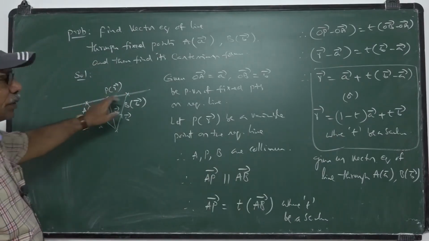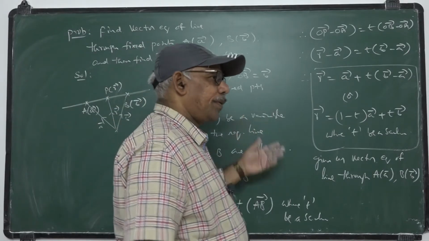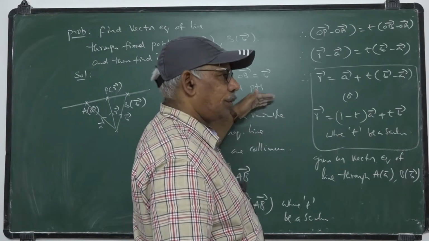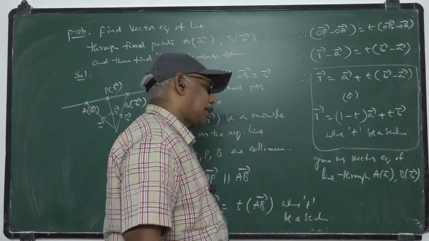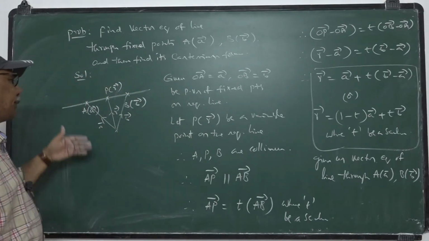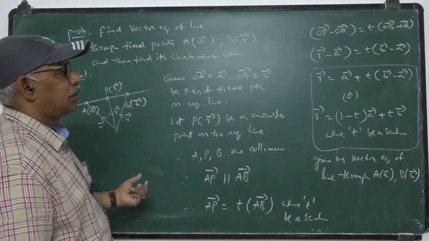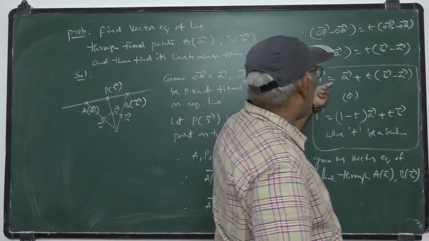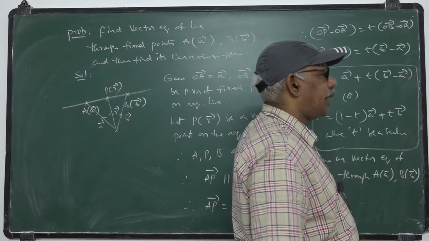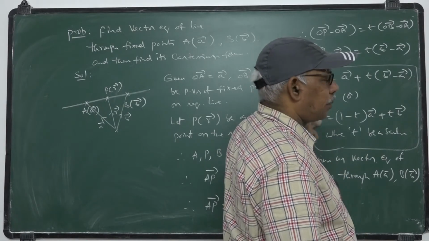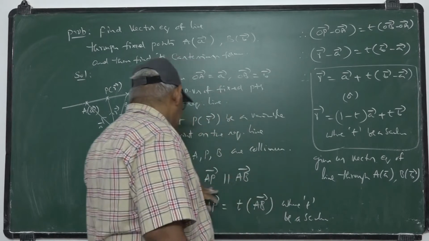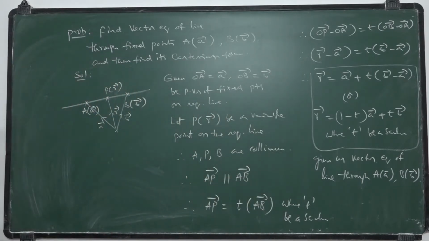This is different from the previous one. Here two fixed points are given on the line, whereas in the previous one the line is passing through a fixed point and parallel to a certain vector. Instead of that, here two fixed points on the required line are given. In such a case, the vector equation of the line is r bar equal to a bar plus t into (b bar minus a bar), or it may be written as r bar equal to (1 minus t) into a bar plus t b bar. So these two are the vector equations of the lines in different conditions.